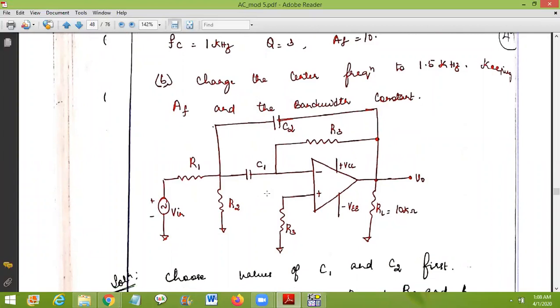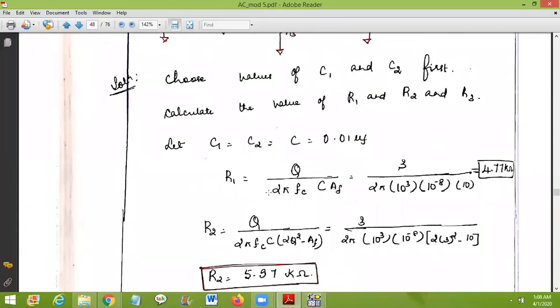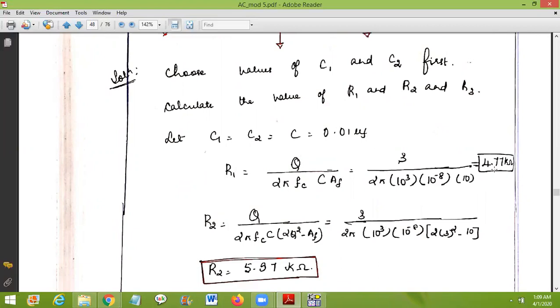First choose C1 equal to C2 equal to 0.01 microfarad. Substitute for R1: Q is 3, 2 pi, F is 10 cube, that is 1 kilohertz, C is 0.01 microfarad, 10 to the power of minus 8, into AF which is 10. If you solve, you will get R1 as 4.77 kilo ohm.